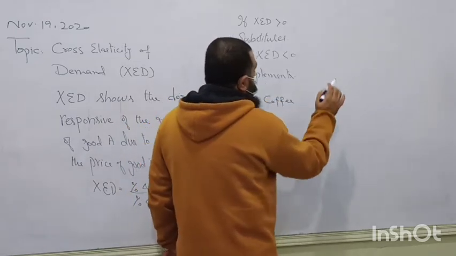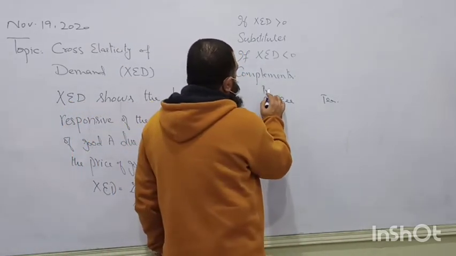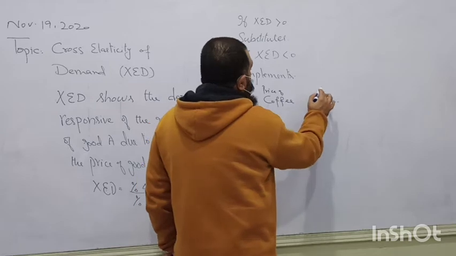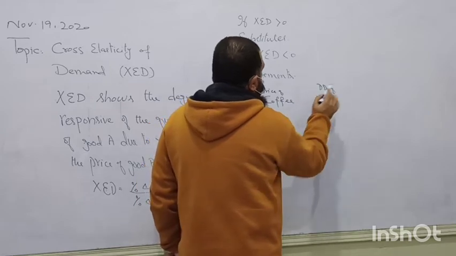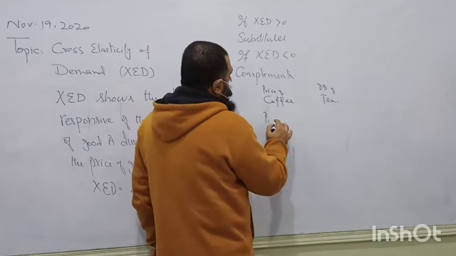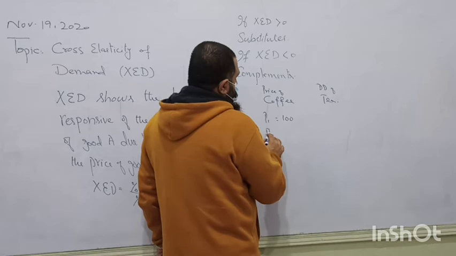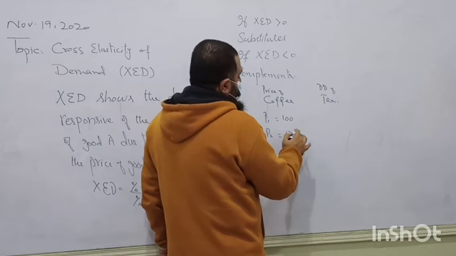Take coffee and tea. First of all, I write here the price of coffee and the demand of tea. Now the price of coffee is increasing from, you can say, 100 to 120.